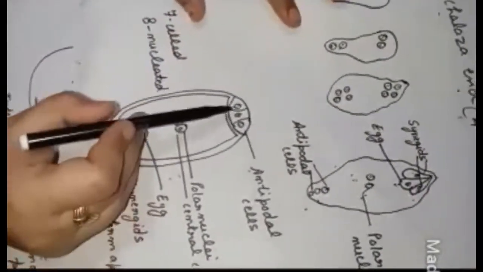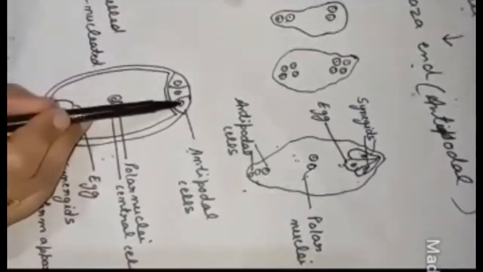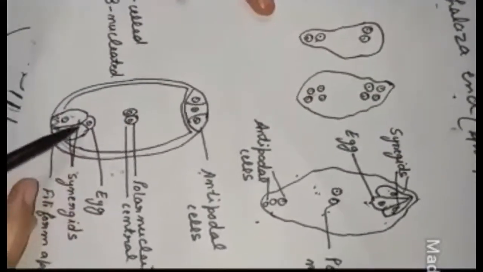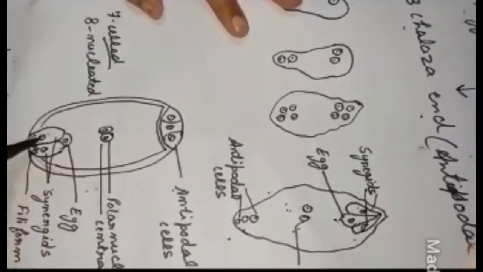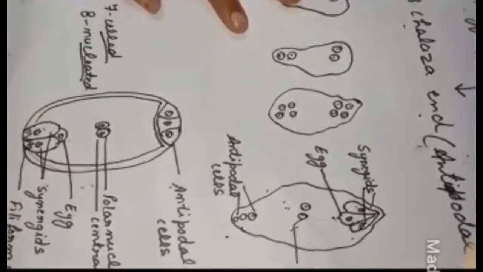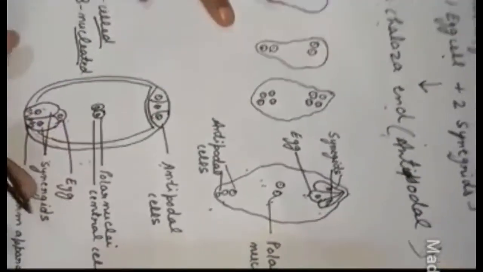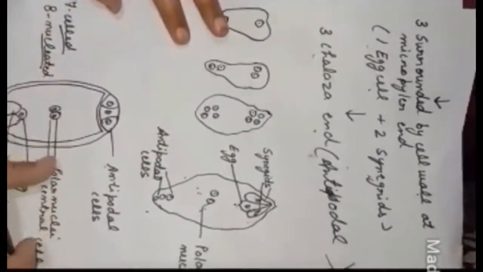Now here I can show you 1, 2, 3, 4, 5, 6, 7. Here the 7 cells are there. The nuclei are 1, 2, 3, 4, 5, 6, 7, 8. 8 nuclei are there. Okay, that's why this is called the 7-celled 8-nucleate state. It is a very important question from the board exam point of view. It mainly comes in the exams.